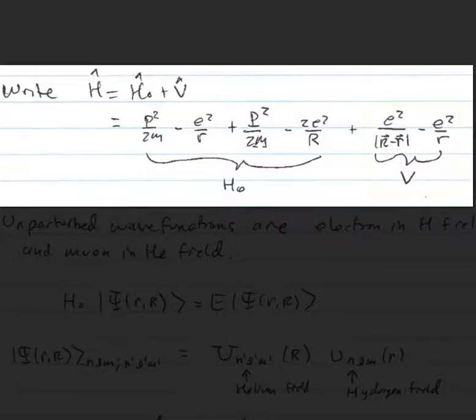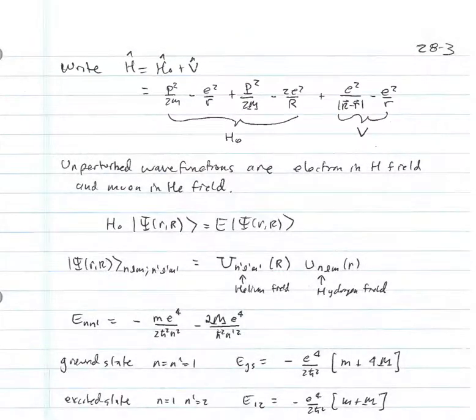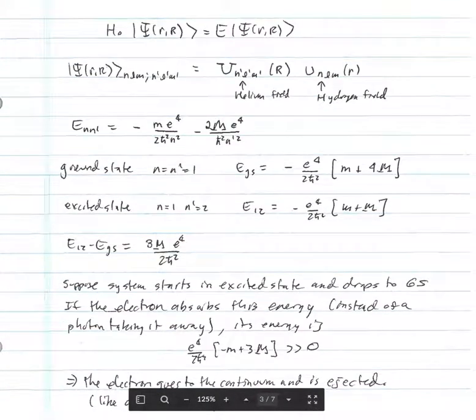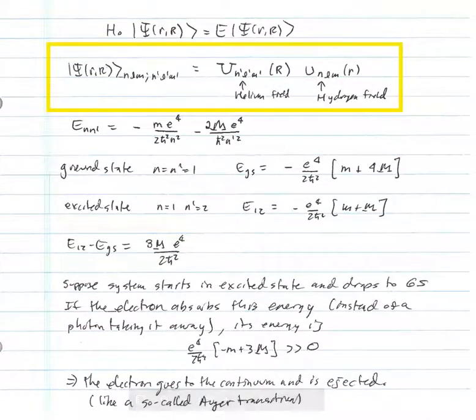That's a perturbation. The unperturbed wave functions of this are an electron in a hydrogen field and a muon in a helium field, and we can easily calculate what the energies are going to be and what the wave functions are. We have a separation into a product of two different wave functions for the muon and the electron. So there's one term that will be in a helium field, that's for the muon, and one that's in a hydrogen field, that's for the electron.